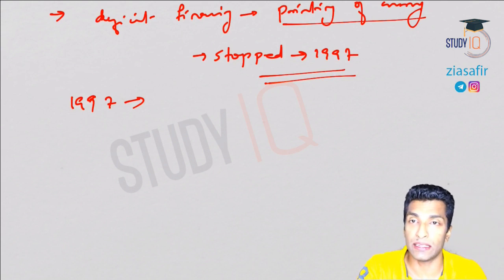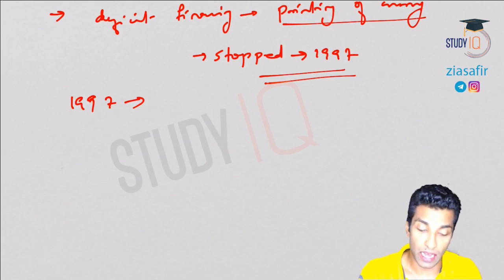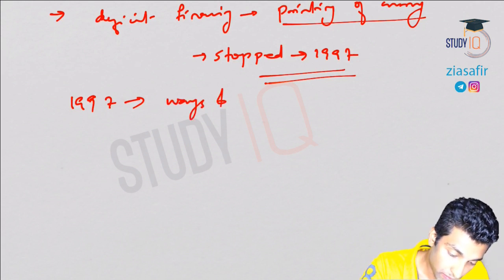Now in 1997 onwards, ways and means advances replaced treasury bills. Ways and means advances, WMA, means short term borrowing from RBI.